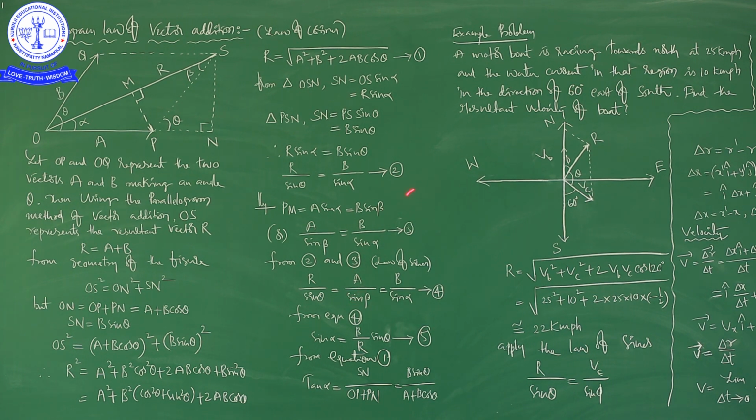So in case of the parallelogram law of vectors addition, the law of sines will be like this: R by sin theta is equal to A by sin beta, that is equal to B by sin alpha. Okay, right. From equation 4, you just imagine yourself, you just understand yourself. Just I am taking these two, R by sin theta and B by sin alpha, right? So that I am writing sin alpha is equal to B by R into sin theta,